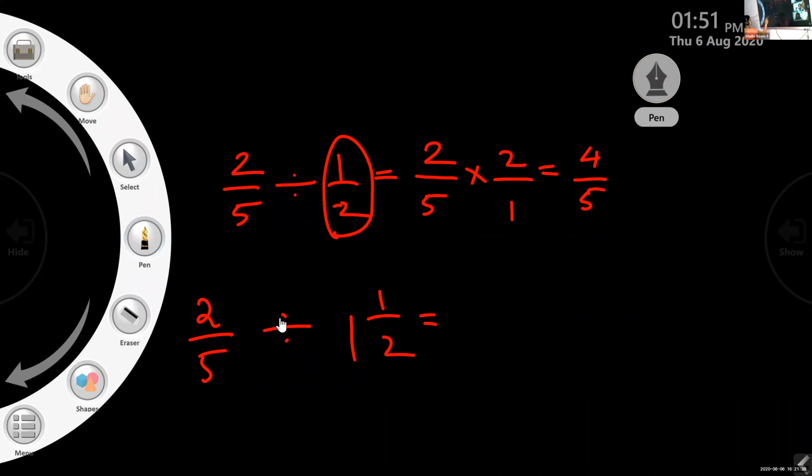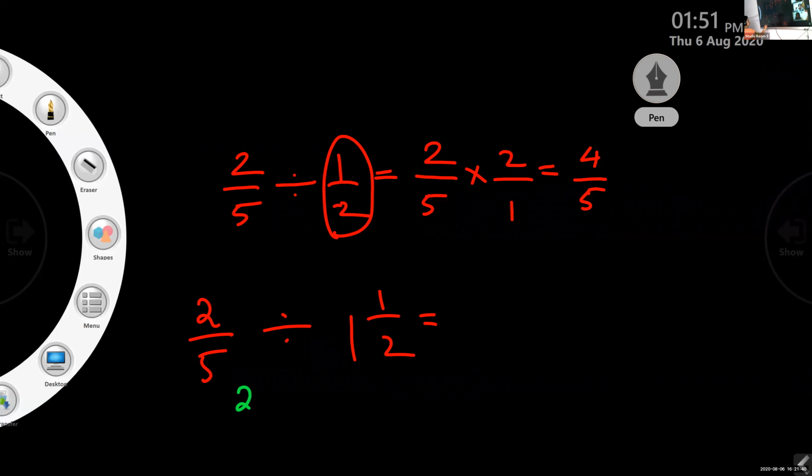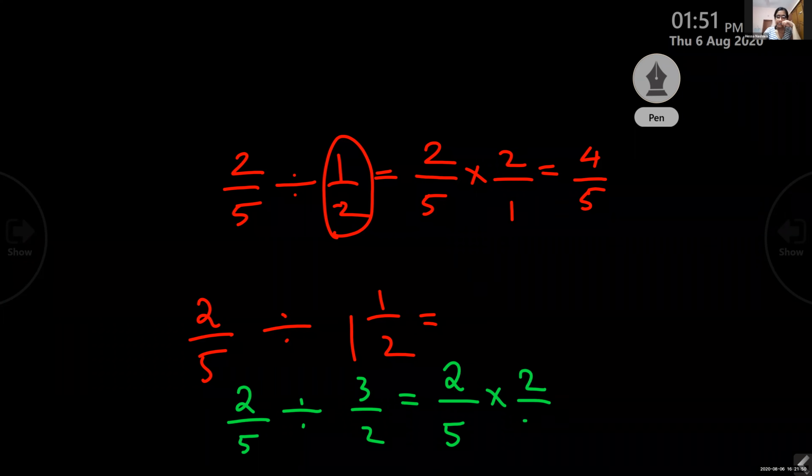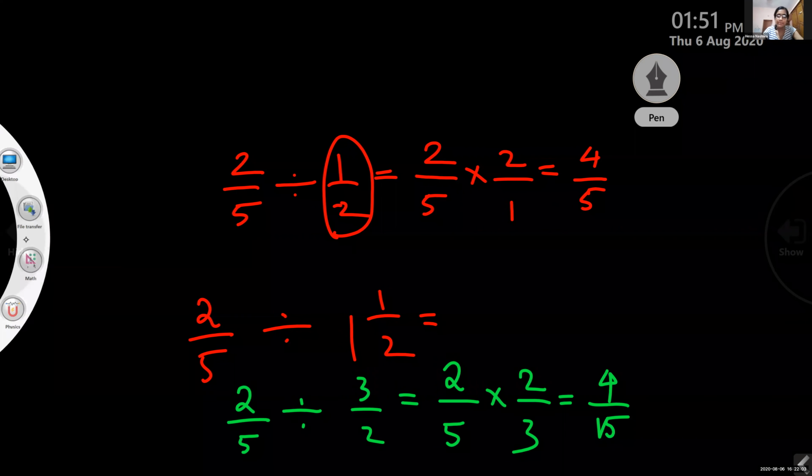We see that this is 2 by 5 divided by 1 and 1 by 2. Convert it into an improper fraction, 3 by 2. Then multiply with its reciprocal, 2 by 3. 2 by 5 into 2 by 3, isn't it? So what is the answer? 4 by 15. Clear? Yes, ma'am. Another one.